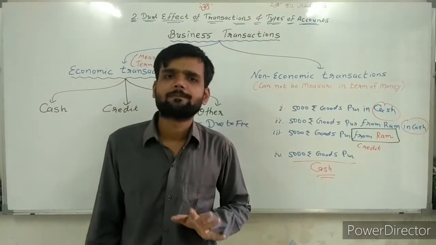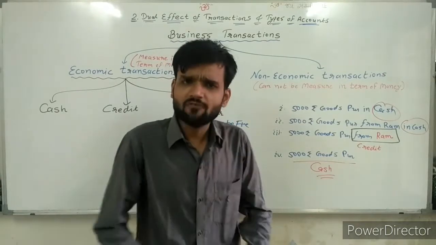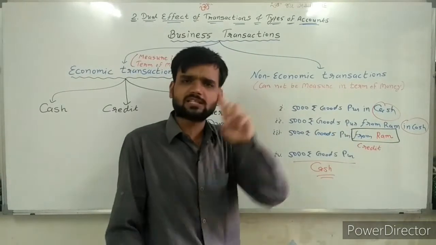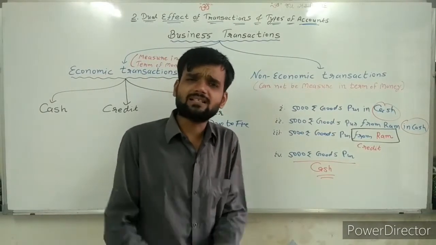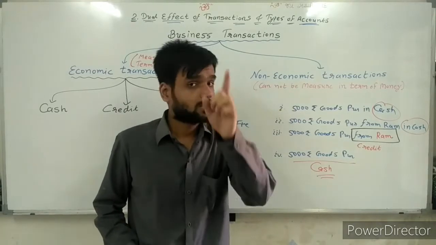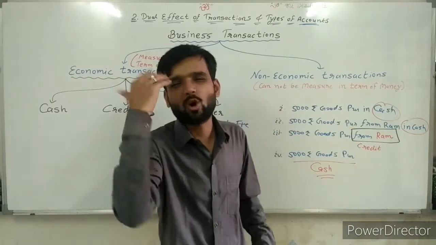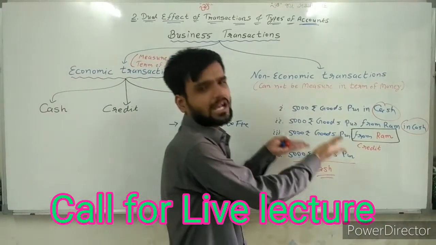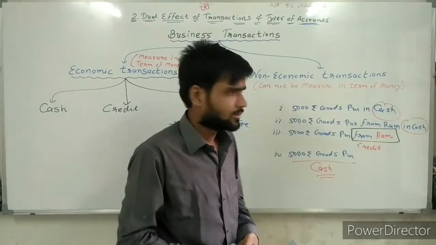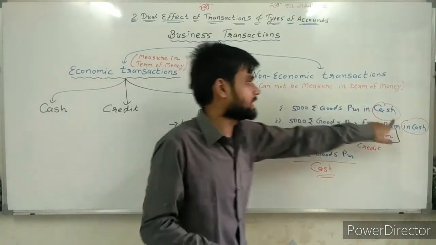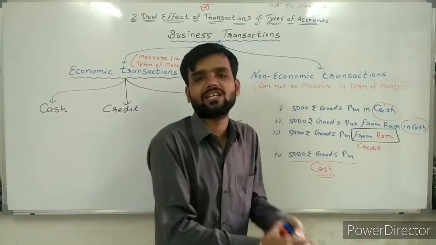Simple. Don't remember any rule for identifying cash or credit. Only remember one rule. Which rule? If in a transaction the name of the person is given, it means it's a credit transaction. But the condition is there must be no clarification about cash. That is common sense. If it is given that the transaction is cash, then it's a cash transaction, even if the name is given. Like the second one. Here name given, cash given. From Ram in cash. It means clearly a cash transaction.